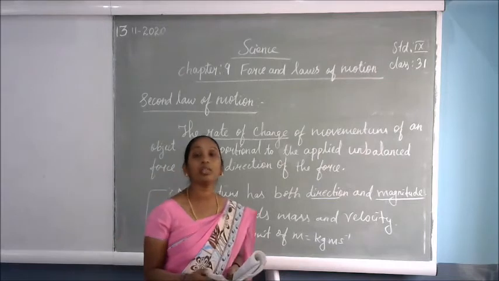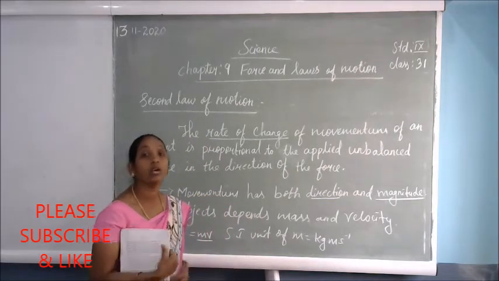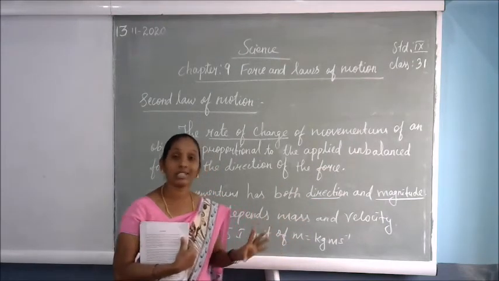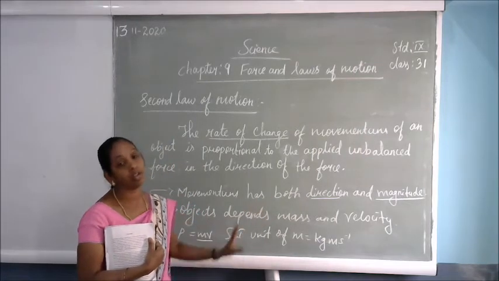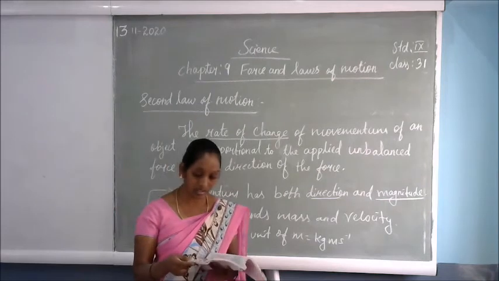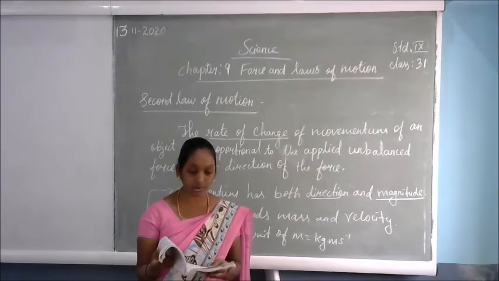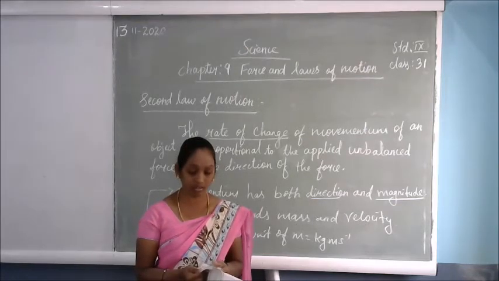So when an external unbalanced force is applied on an object, the effect depends on the object's mass and velocity, and the speed of the object will change. That is called the second law of motion. The mathematical symbols need not be read; those are the related portions. Next we are going to see the third law of motion.